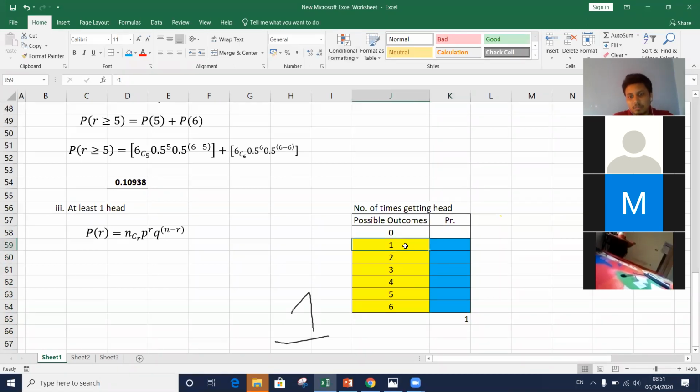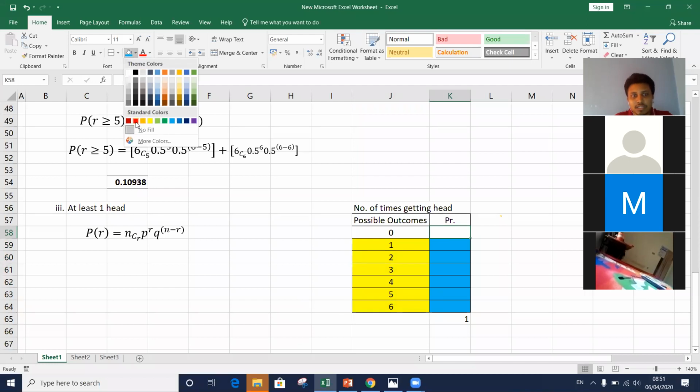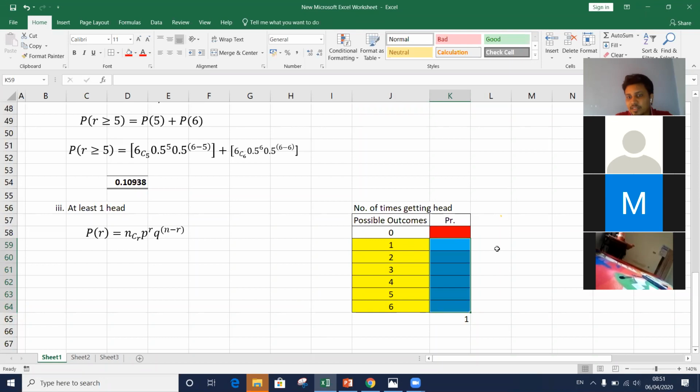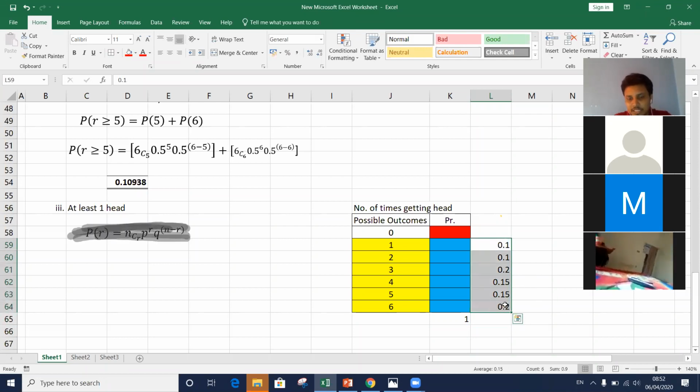So apart from adding these values separately, what is the other way to find this probability? If the total is 1 and I subtract the value for this part, I get the answer for the rest. For example, imagine 0.1, here 0.1, here 0.2, 0.15, 0.15 again, 0.2. What is the sum here? It is 0.9.